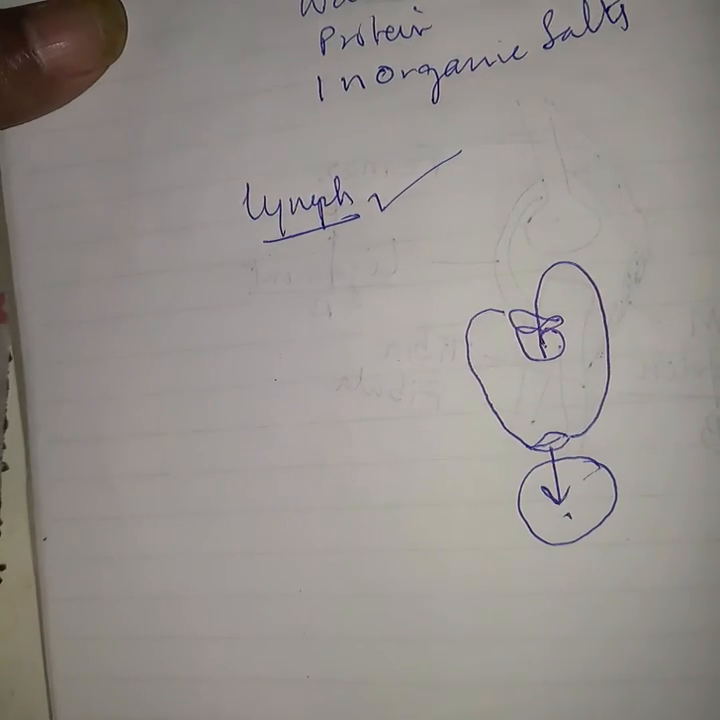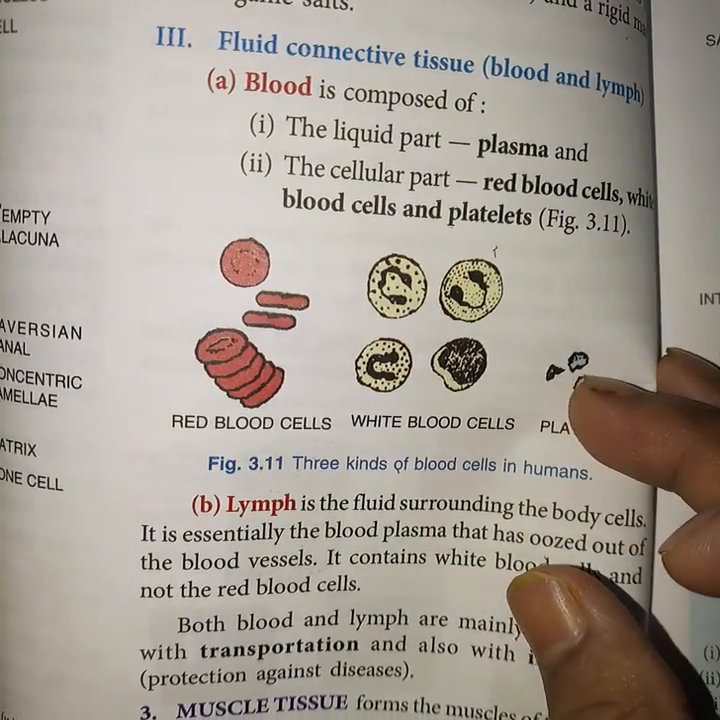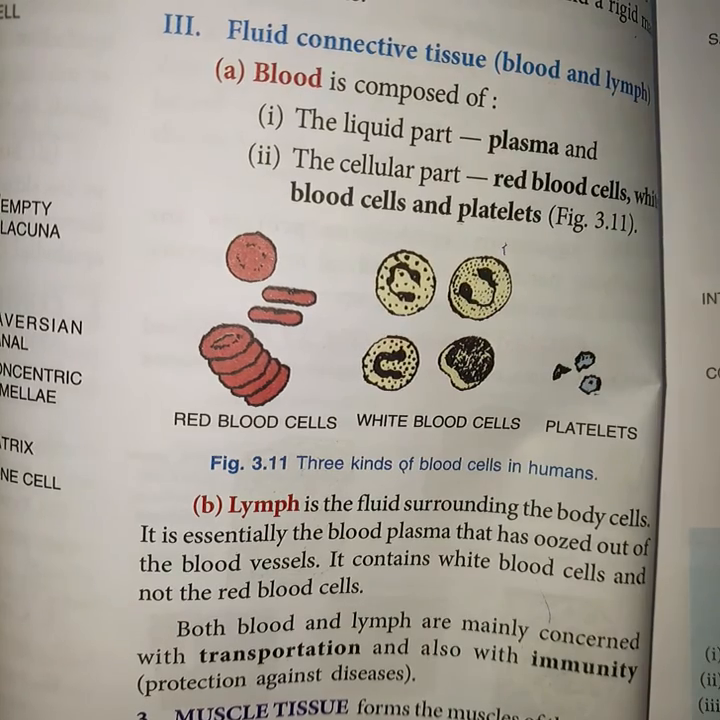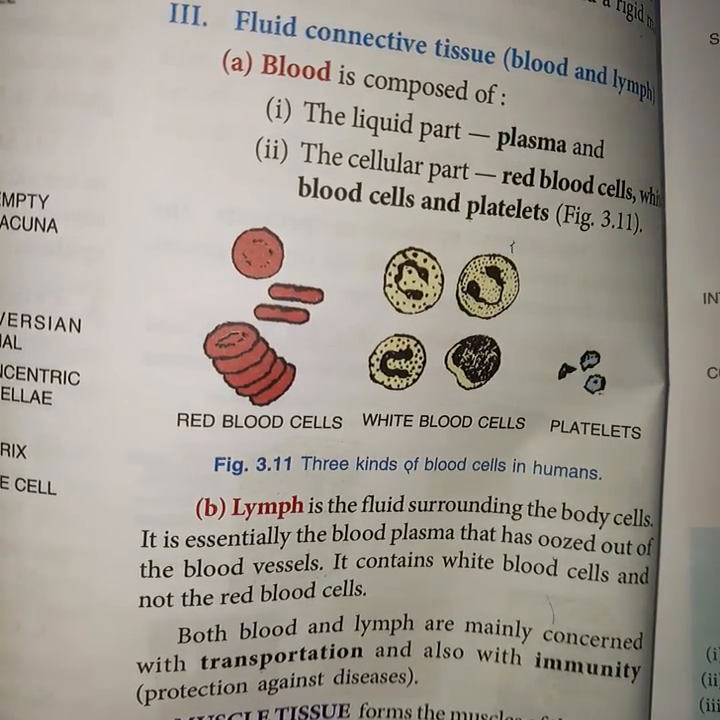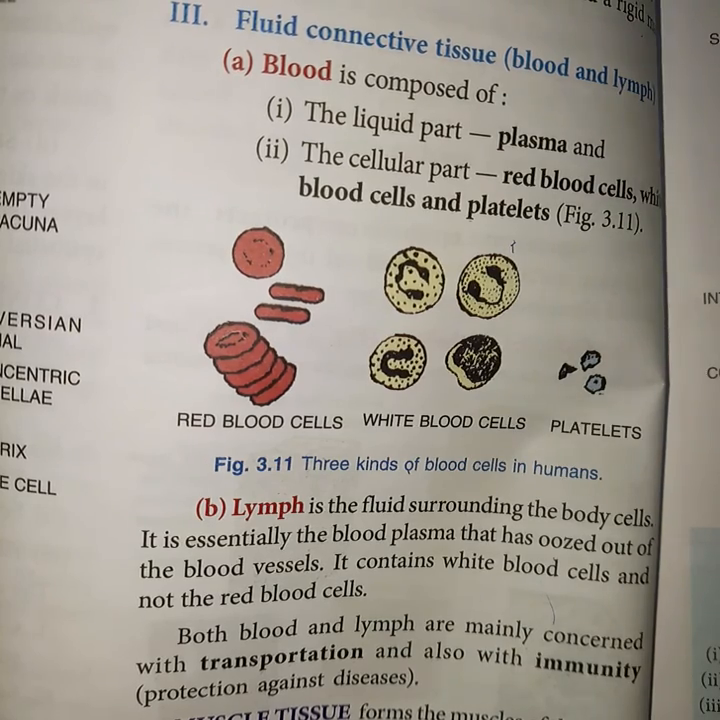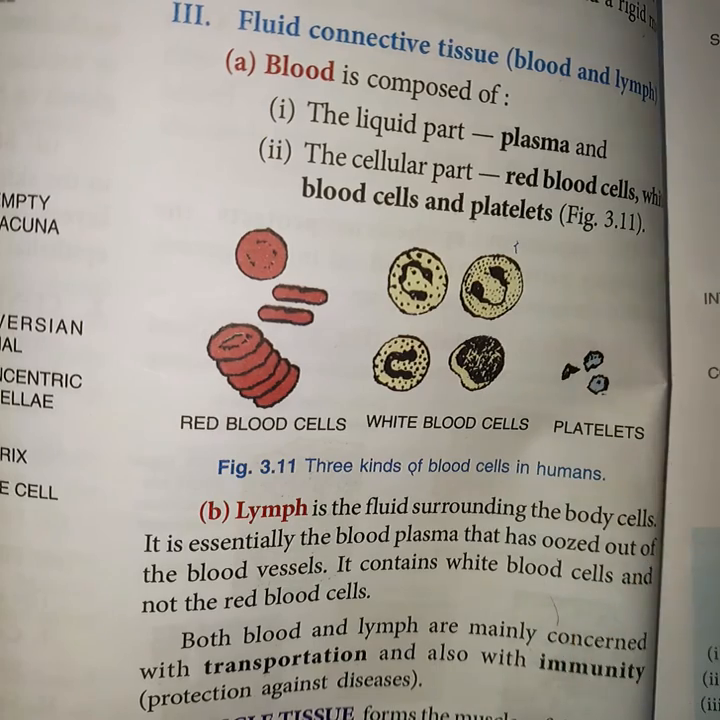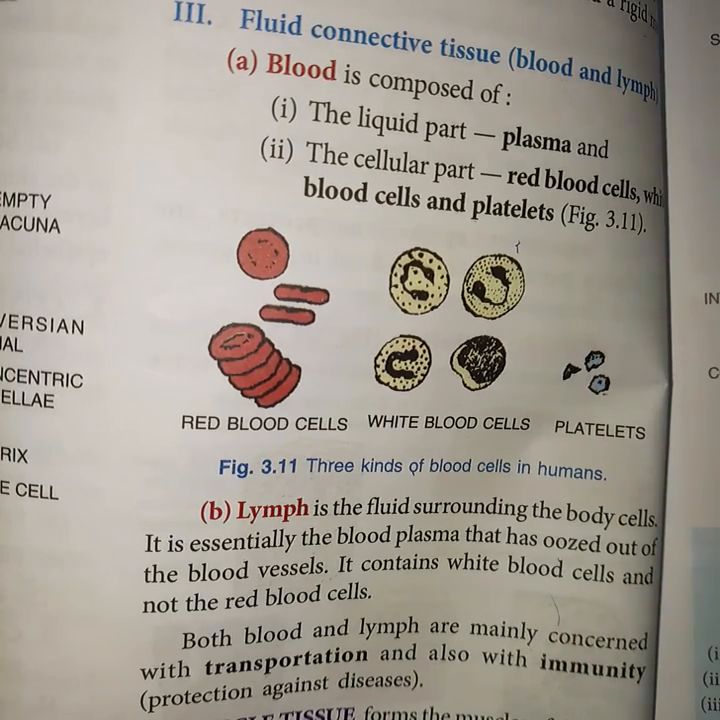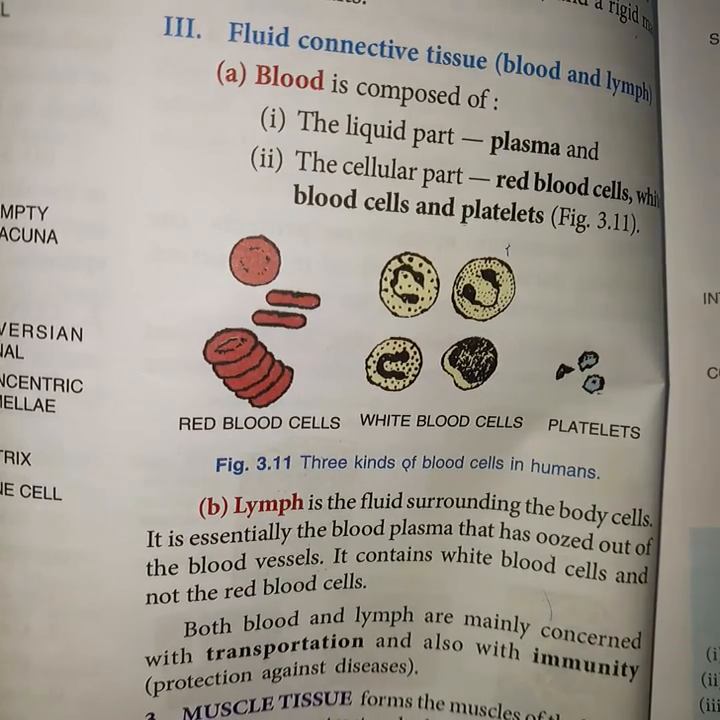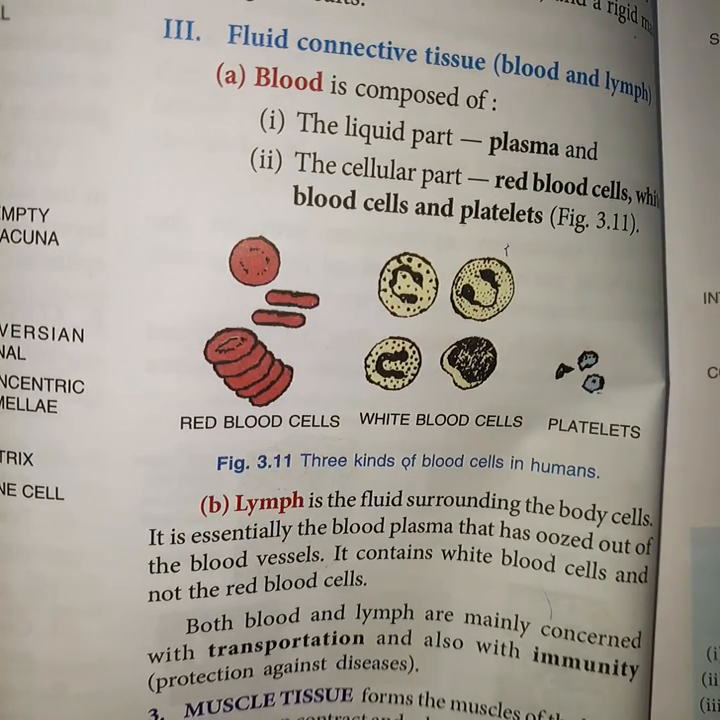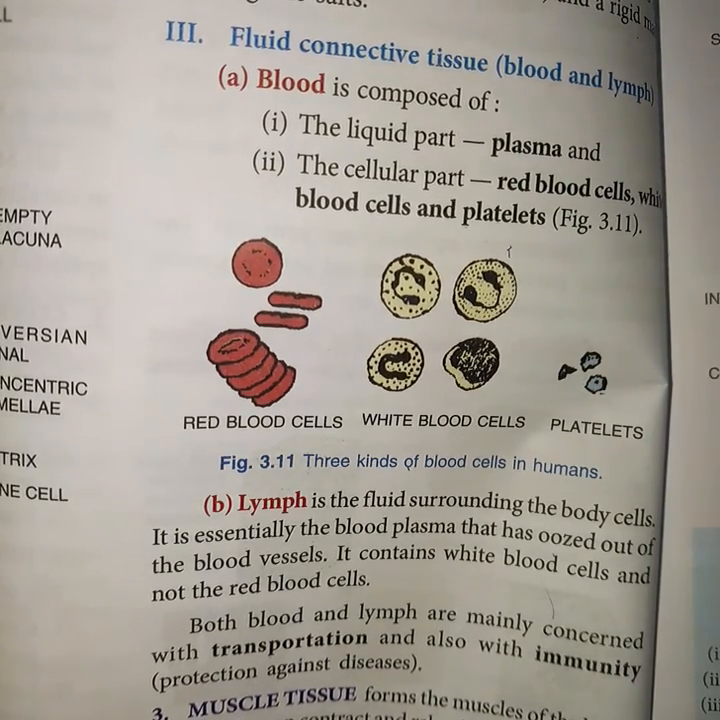Understood, all of you? Dear students, all of you try to make a chart. If you have chart paper, write down all the types of tissues and their functions. Next day we'll continue the same topic with muscular tissue and nervous tissue.